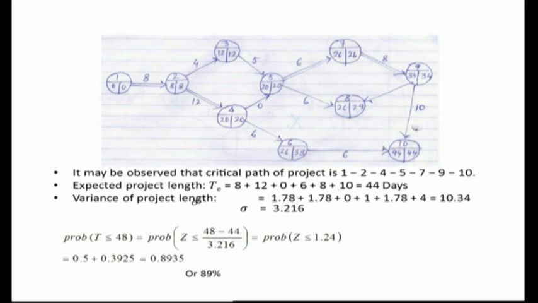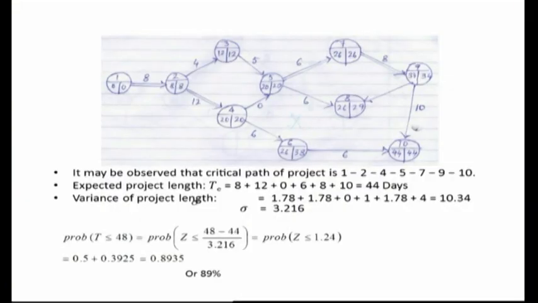Next, what is the variance of project length? It is necessary to observe here, friends, that to calculate the variance of project length, we only add up the variances of only the critical activities and not all the activities of the network. So, we have 1.78, 1.78, 0 and so on, which are the variances of the critical activities lying on the network, and the addition of which gives us sigma is equal to 3.216.